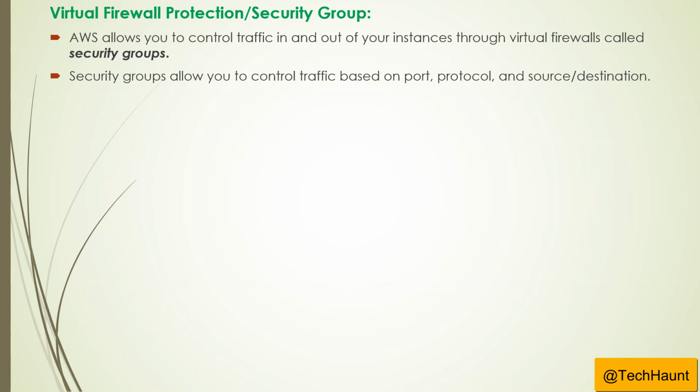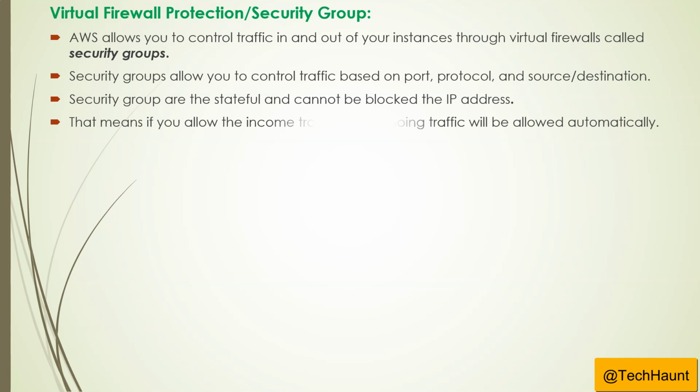Security groups allow you to control traffic based on ports, protocol, and source and destination. A security group is stateful, and it cannot block a particular IP address. If you enable the inbound rule, the outbound rule is allowed automatically. That means if you allow the incoming traffic, the outgoing traffic will be allowed automatically. That's why it's stateful, just keep in mind.